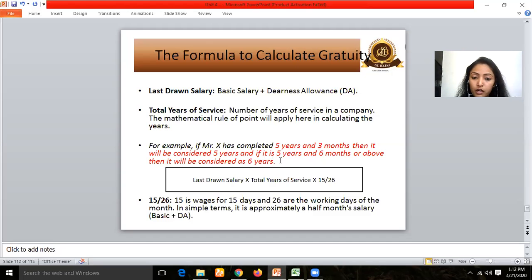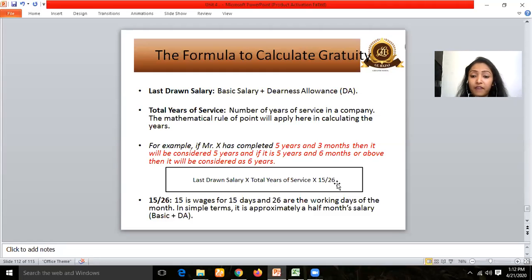Now, this is the formula of gratuity calculation: the last drawn salary multiplied by total years of service, multiplied by 15 divided by 26. The reason and the logic behind this calculation is very simple. Listen carefully. You need to imagine something: how do we understand the gratuity amount? Every year we are paying the amount.